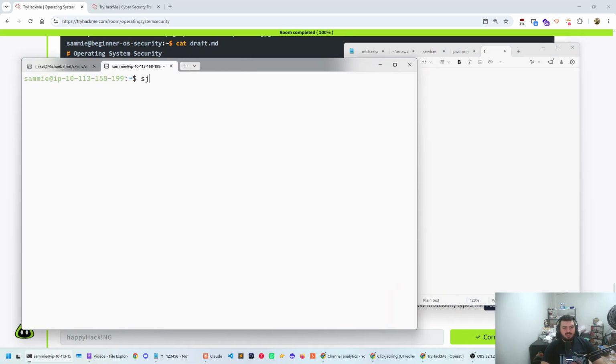So the way to do that, we could just type su dash and then Johnny. And then it's going to ask us for a password. I'm going to try 1, 2, 3, 4, 5, 6. And now this is going to fail. So it's going to tell me authentication failure.